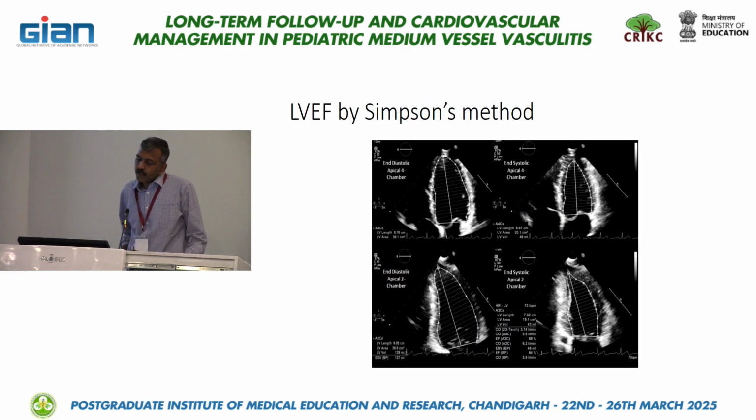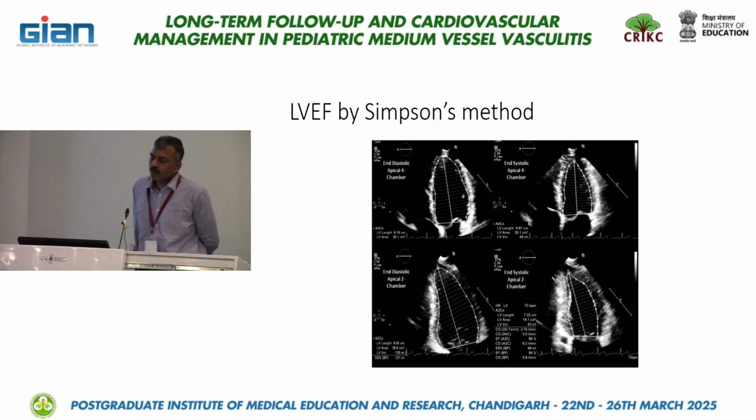So LVEF by Simpson's method is the ideal method, and most of us are familiar with doing that. There are two portions of the Simpson's method: apical 4-chamber view in end diastole and end systole, and apical 2-chamber in end diastole and end systole. The 4-chamber view is going to give us the single plane Simpson's EF, and when we do the apical 2-chamber additionally, it gives you the biplane EF.